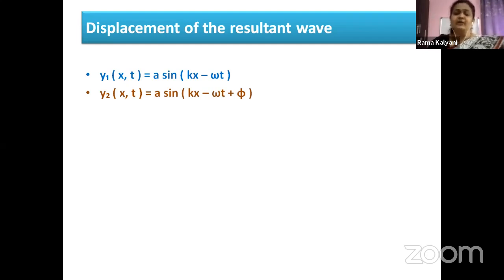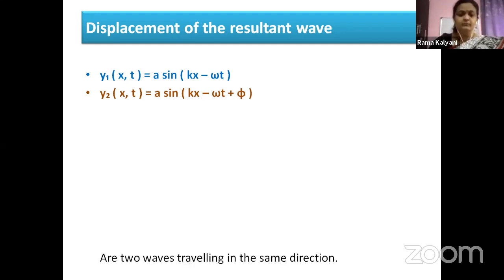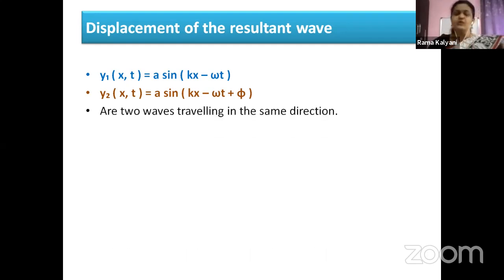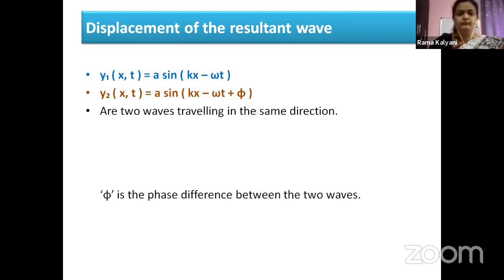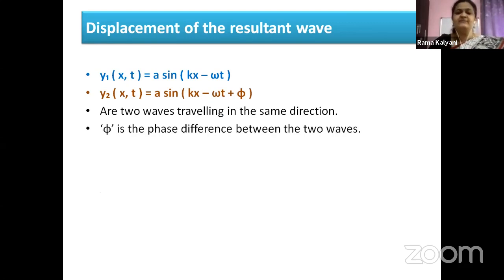Please make a note. Two waves traveling in the same direction with a phase difference of phi, but they have the same amplitude and the same angular frequency. So phi is the phase difference between the two waves.